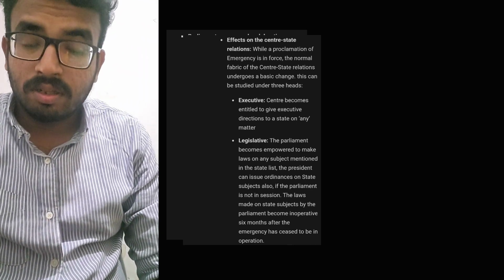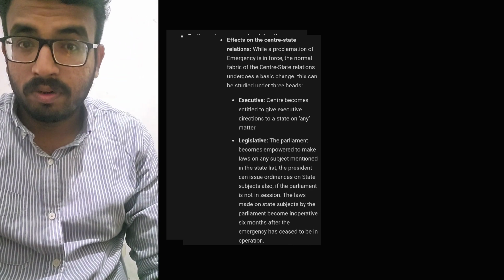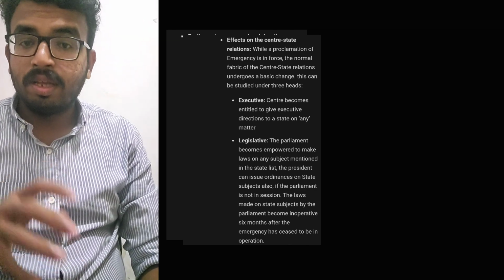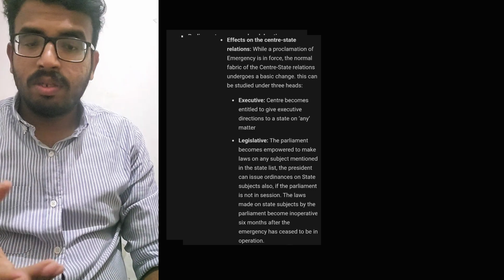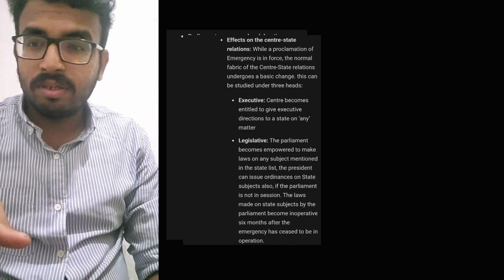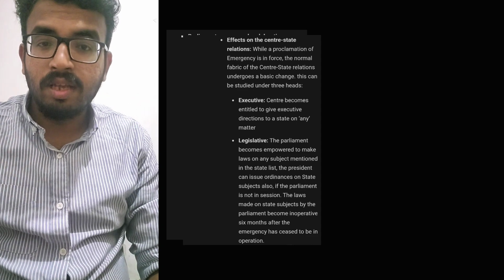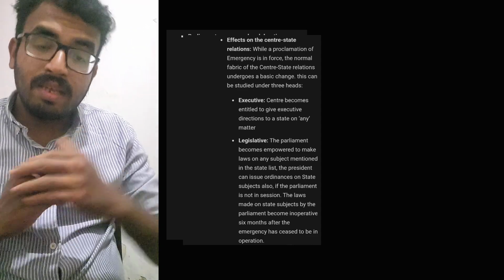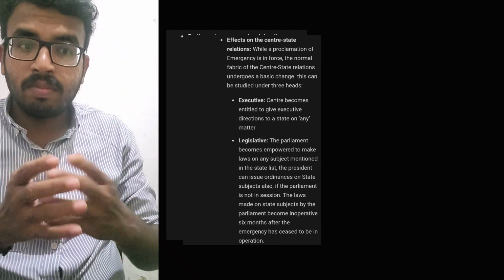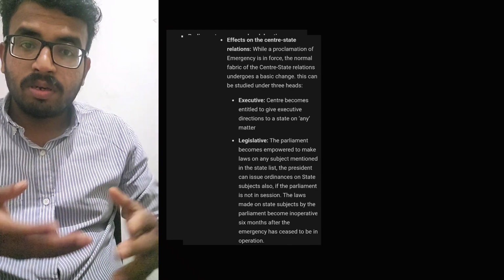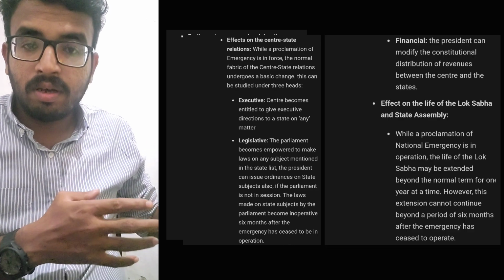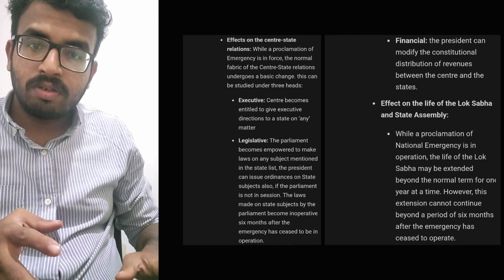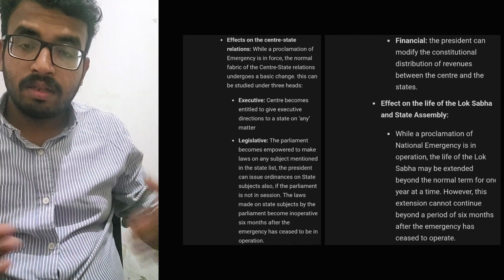And on the financial side, the president can modify the constitutional distribution of revenues between the center and the state. We have so many funds, like the consolidated fund of India and the contingent fund of India, and so many grants. In the budget it is decided how much fund each state will get from the center. Now the center can change those decisions. Earlier, maybe over 10,000 crore rupees was to be given to the state of Bihar or Punjab or Kerala or Haryana. Now they can say, we are not going to give any financial assistance to the state. They can decide it. So these are all the situations when